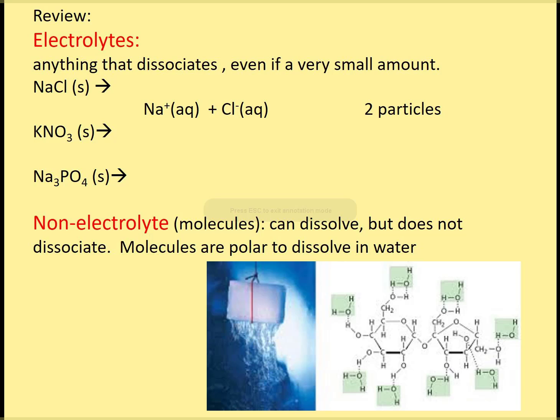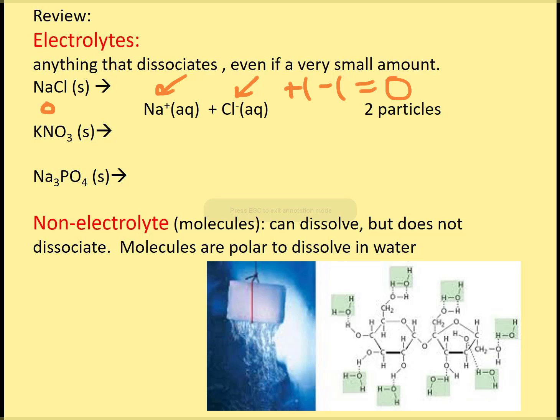So look at this first example. We have table salt or sodium chloride. We're going to use our periodic table to look up the oxidation number. And so sodium has a +1 oxidation number, and it's a 1-to-1 ratio, so that means that the chloride ion must have a -1 oxidation number, and it's a halogen, so they would have a -1 oxidation number. It is balanced for charge and also atom. So we have 1 sodium on each side, and it's neutral on this side, so I'm just going to put a little 0. And this is a +1 and a -1. On this side, it is neutral on this other side. And we see that it splits up into 2 particles.